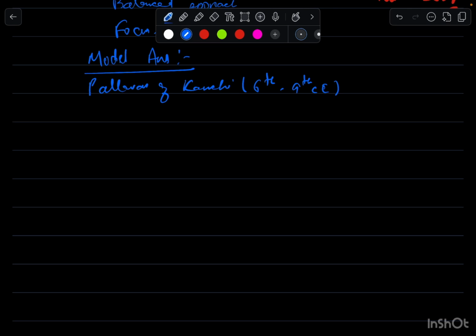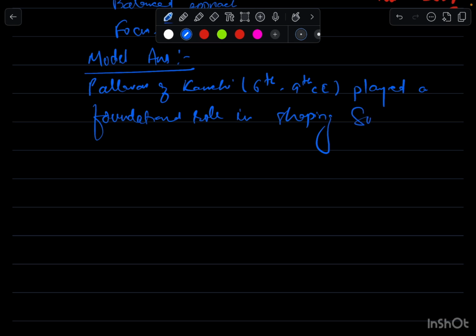They played a very important, foundational role in shaping South India's artistic and literary tradition.